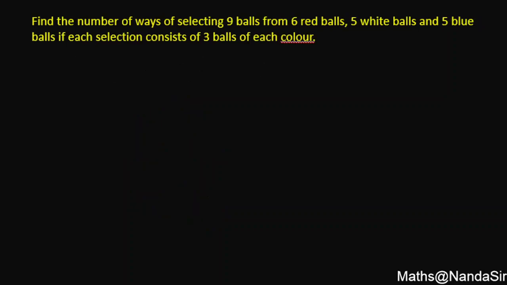Find the number of ways of selecting 9 balls from 6 red balls, 5 white balls, 5 blue balls, if each selection consists of 3 balls of each color. It means, let's see how many red balls we have.